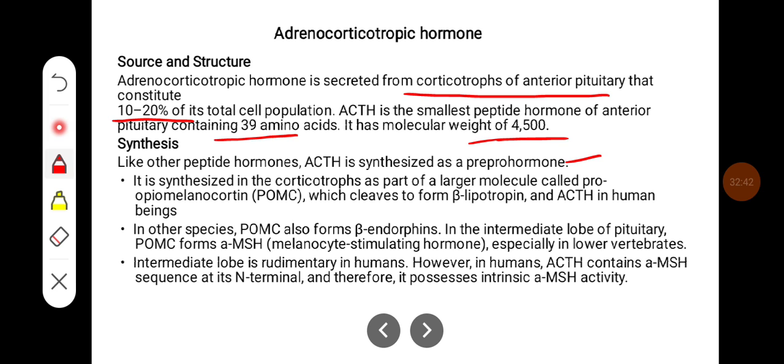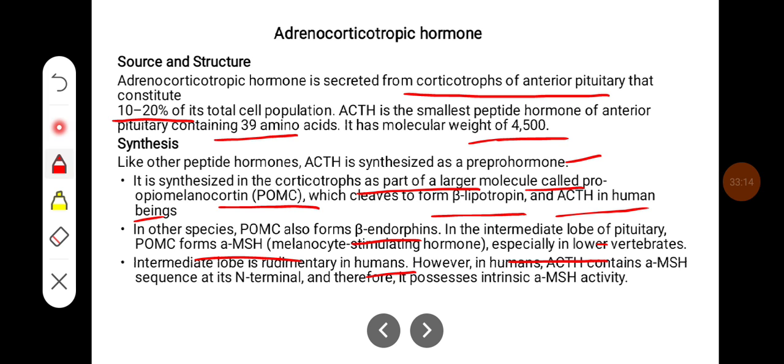It is synthesized in the corticotrophs as a larger molecule called pro-opiomelanocortin, POMC, which cleaves to form beta lipotrophin and ACTH in human beings. In other species, POMC also forms beta endorphins. In the intermediate lobe of the pituitary, POMC forms alpha MSH, that is melanocyte stimulating hormone, especially in lower vertebrates. The intermediate lobe is rudimentary in humans.